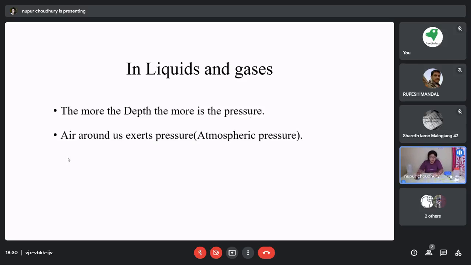And the second point we also saw is that the air around us exerts pressure, which is atmospheric pressure. We saw it with the inverted glass example, and we also saw it with the bottle with the hole. The moment we closed the bottle, the flow stopped. The moment we opened the bottle, the water jet started flowing. This is all because we have atmospheric pressure around us.